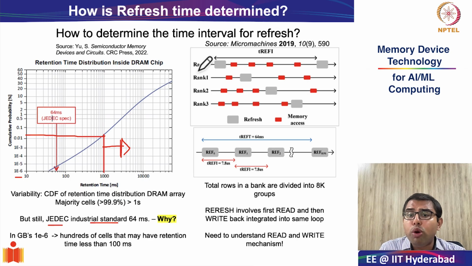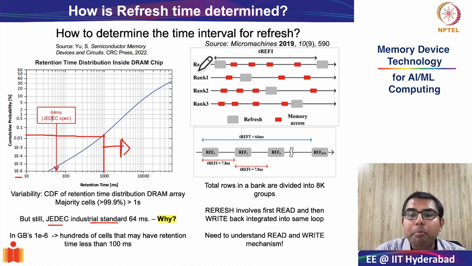If you start refreshing all the rows at the same time, it will lead to very long refresh latencies. And therefore, to avoid these large refresh latencies, the total number of rows in a bank are divided into groups of 8,000, and this evenly distributed refresh is what is facilitated during runtime.